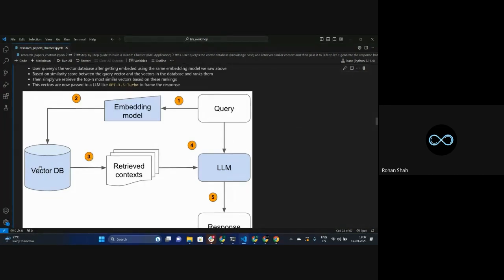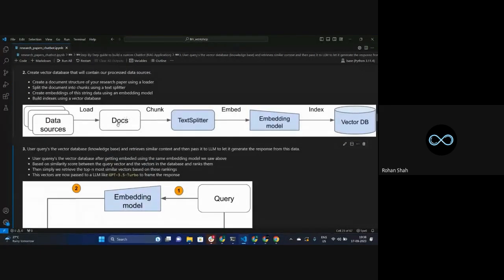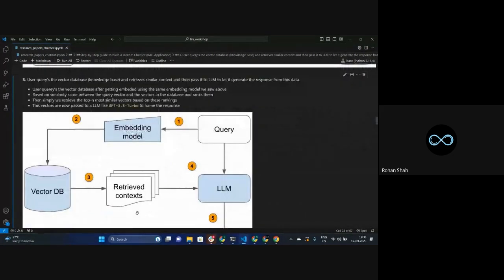Once they are matched, you tell how many chunks to give as an output. From this document we created multiple chunks, so these multiple chunks will be given as an output.